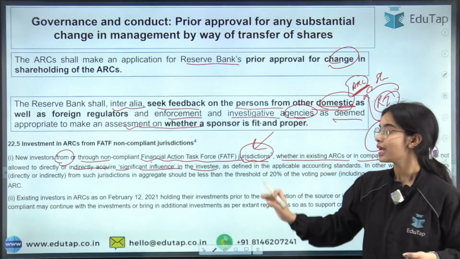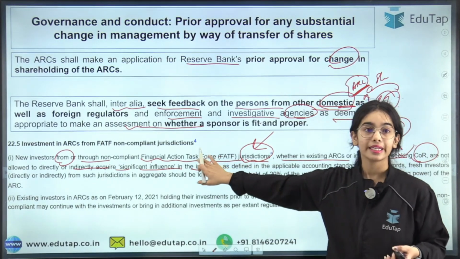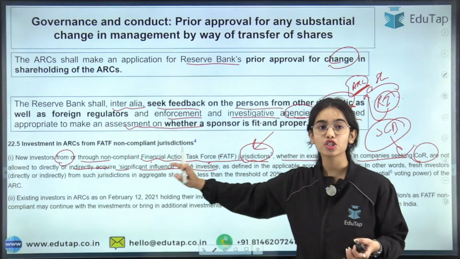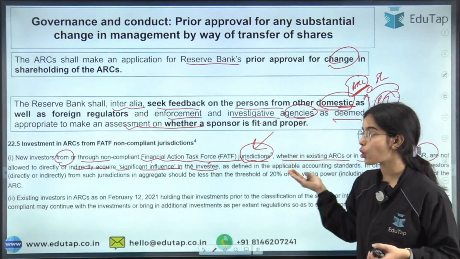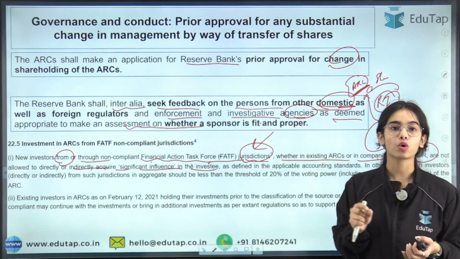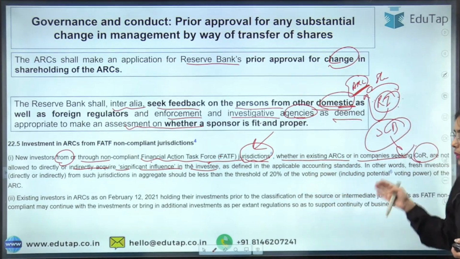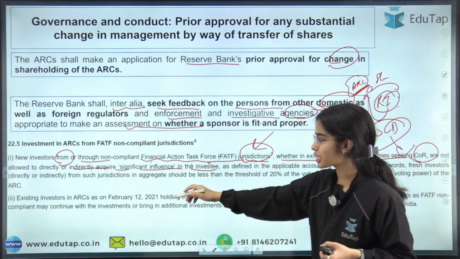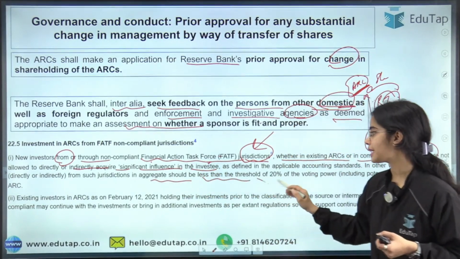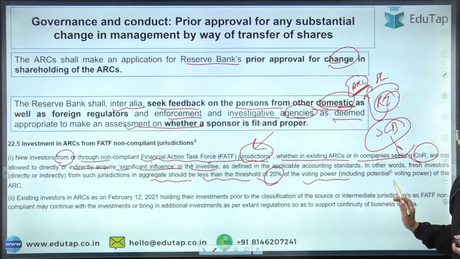Simply the idea is that these countries that are non-compliant with the Financial Action Task Force, such as Pakistan and these countries, should not have immense influence on the ARCs of our country. Okay, so this is the basic idea. So from such jurisdictions, in aggregate, their voting power should be less than 20%.